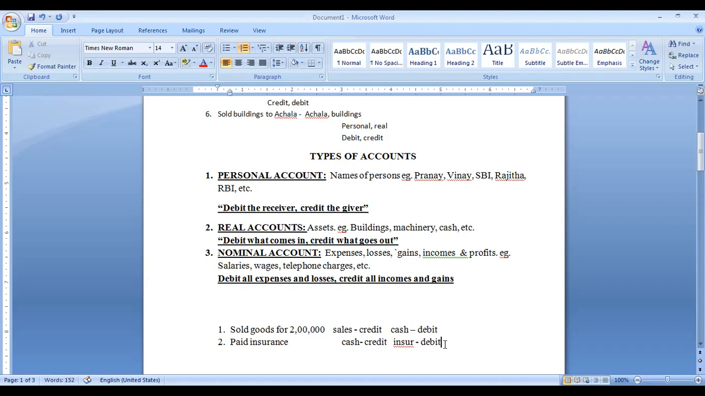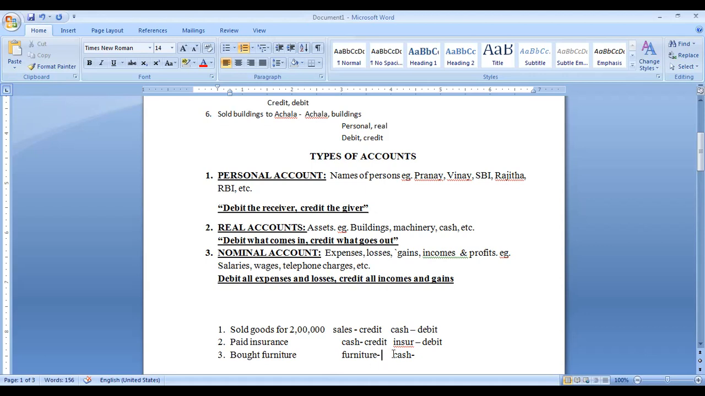Third one, what is the transaction? Bought furniture. See, furniture account is the first one, and the second one is cash account. Here a person's name is not there, no? So furniture is what account for you? It is real account. Cash account is also real account. Both are real. Furniture is asset, cash is also asset.